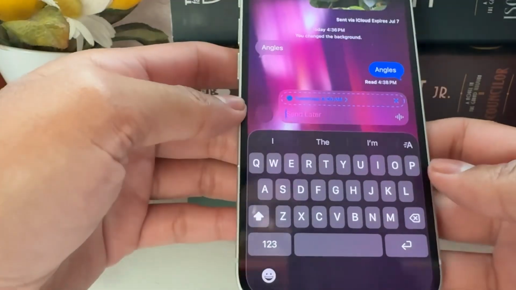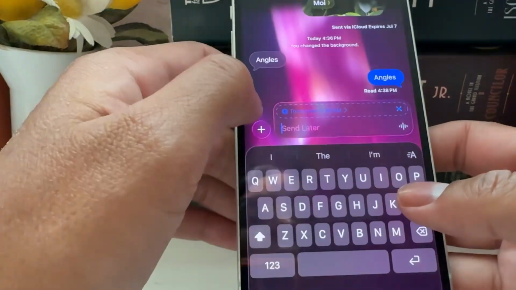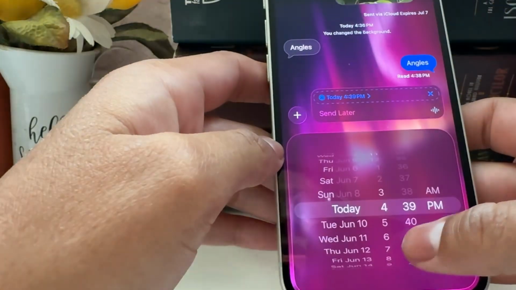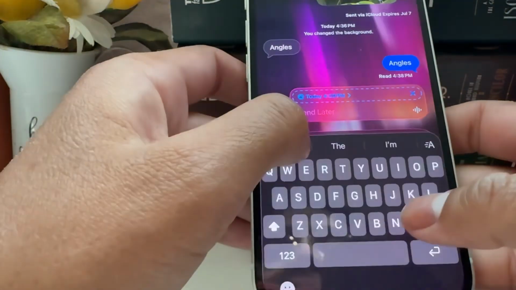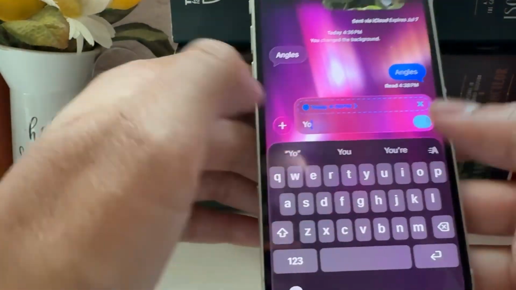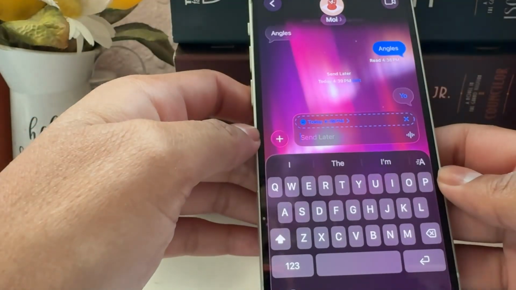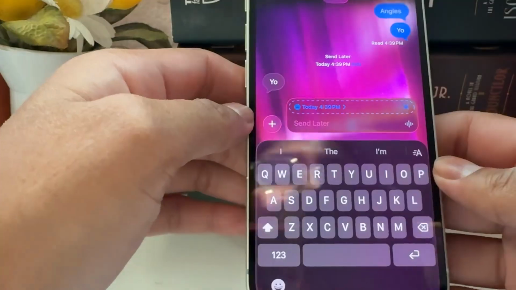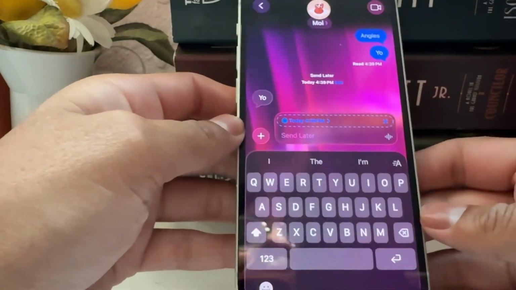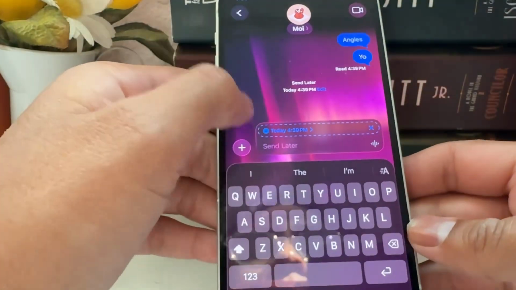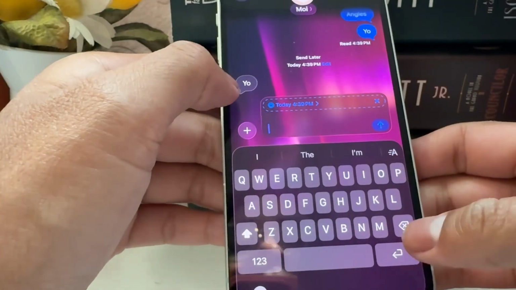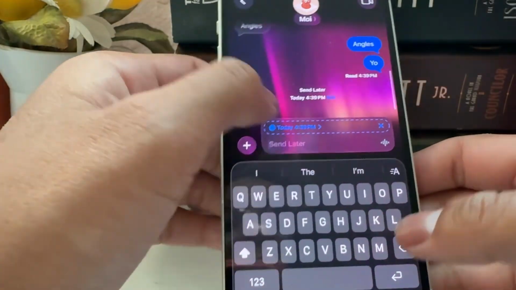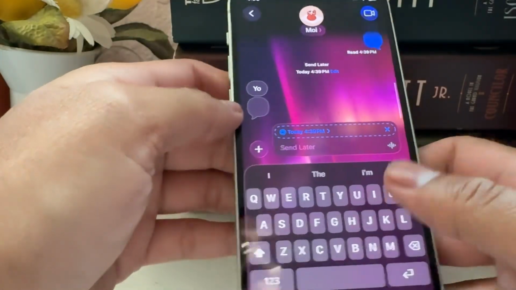Send later sometimes works and sometimes doesn't. Let's see, today 4:39. Yo. So that's the sucky thing about send later. I don't understand what's going on with this. Okay, send later. Anyway, that's maybe for another video.